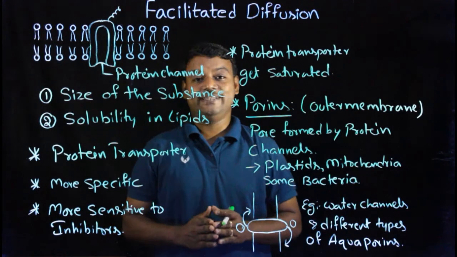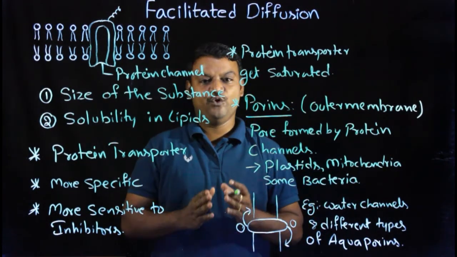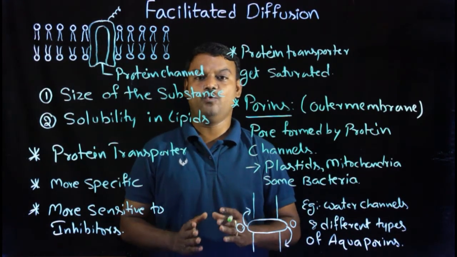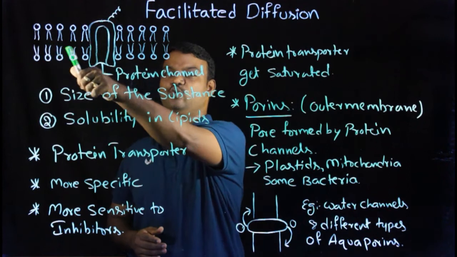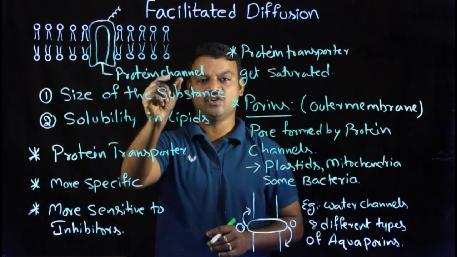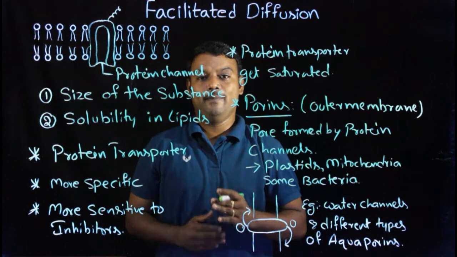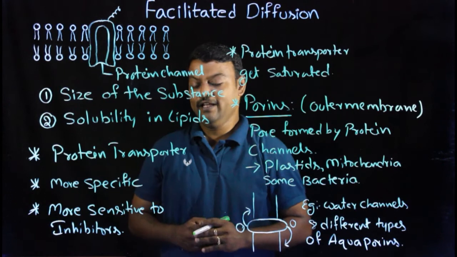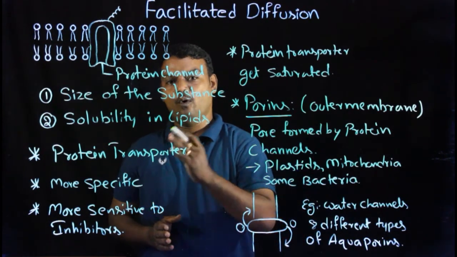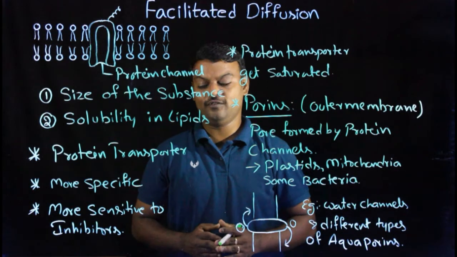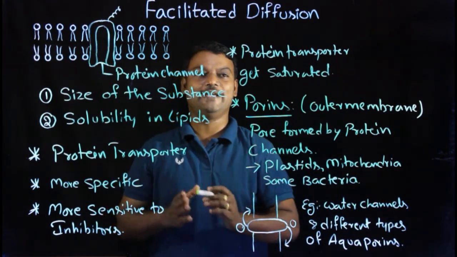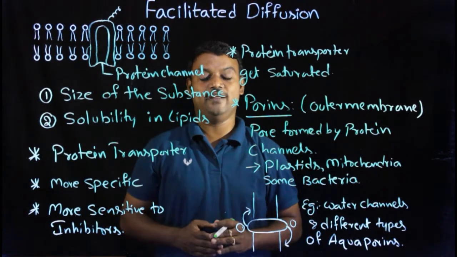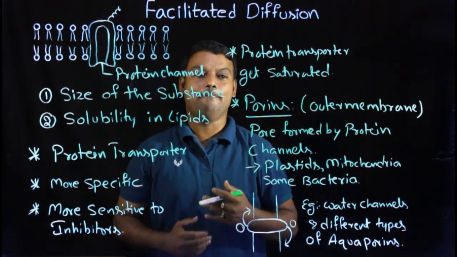So in this way facilitated diffusion takes place. Facilitated diffusion is a type of diffusion. It also takes place depending upon concentration gradient without using ATP energy, but it takes place through a living membrane with the help of protein channels present in its structure. The movement of substances depends on the size and solubility in lipids. The protein transporters are more specific. They allow only selected molecules and are more sensitive to inhibitors. Especially during this diffusion, these protein transporters get saturated when the diffusion rate reaches maximum.